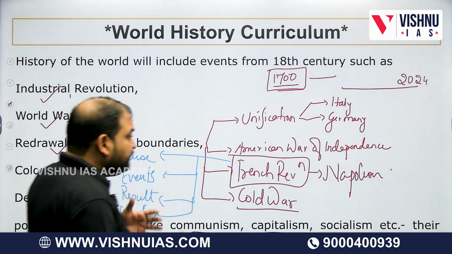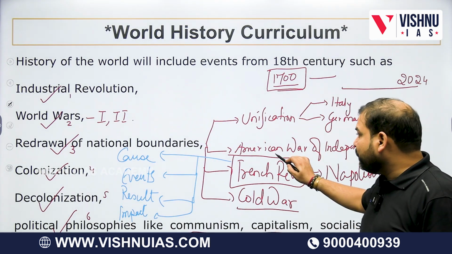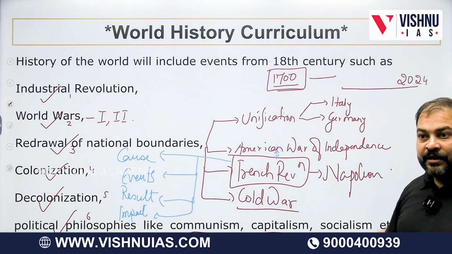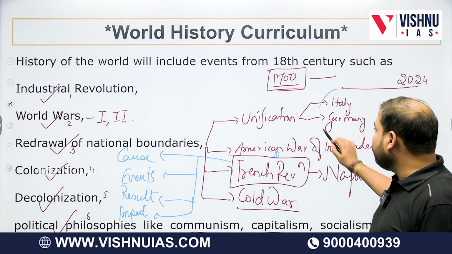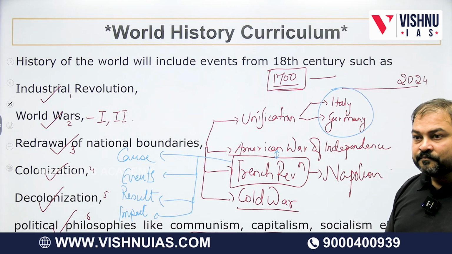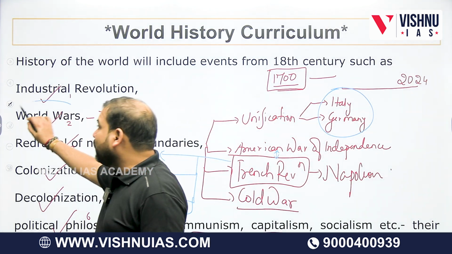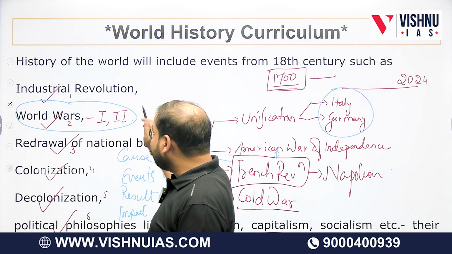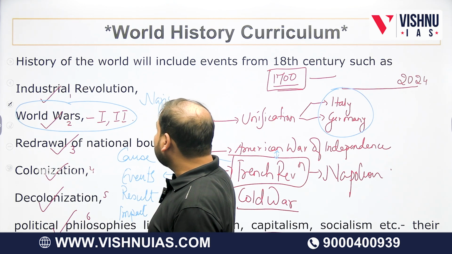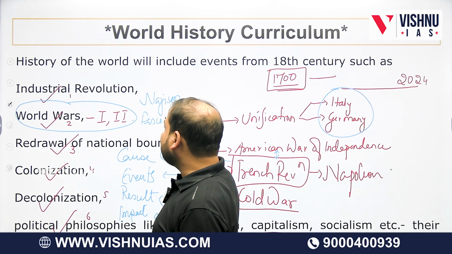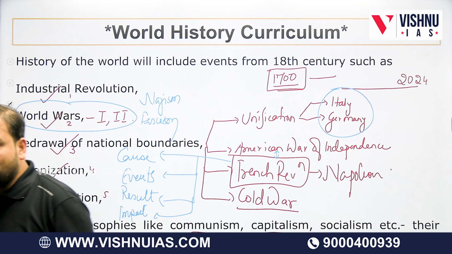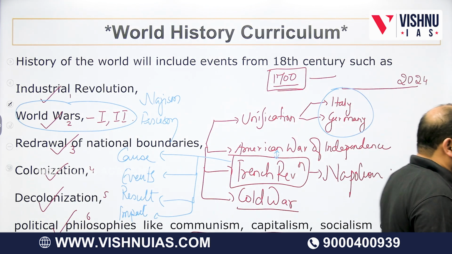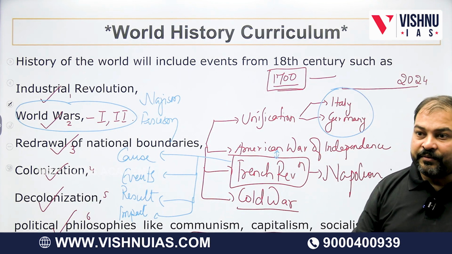Another thing can be that sometimes they may bring two topics together: compare the American and French Revolution. Bring out the similarities, bring out the dissimilarities between the unification of Italy and Germany. They may ask how these two world wars are similar yet so dissimilar. Of course, between the two world wars, there are major events like Nazism and fascism. Hitler and Mussolini are talked about. Are you getting my point? So invariably, all these things are to be covered as far as our syllabus is concerned.